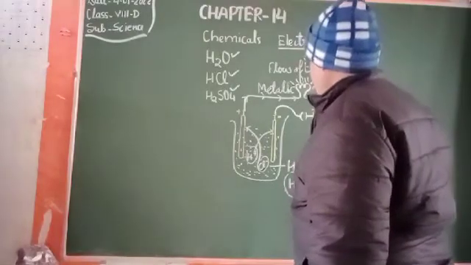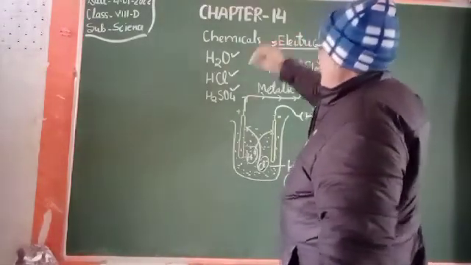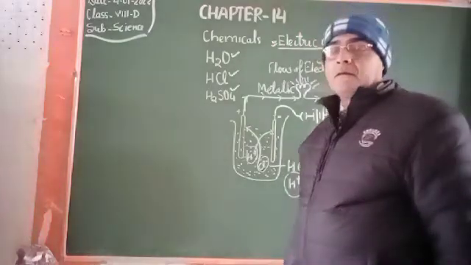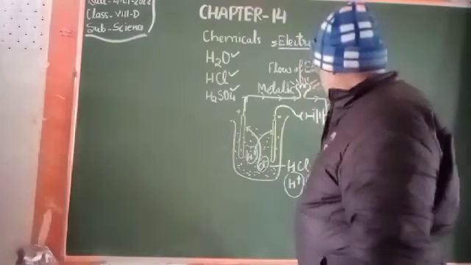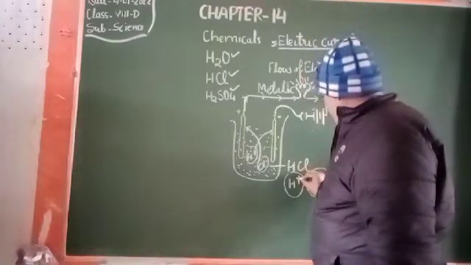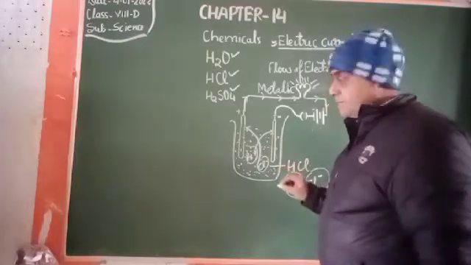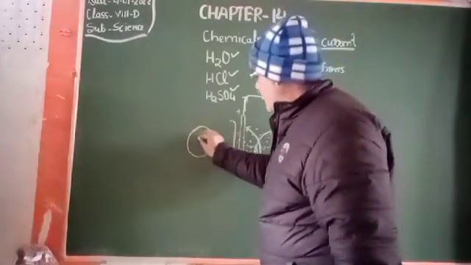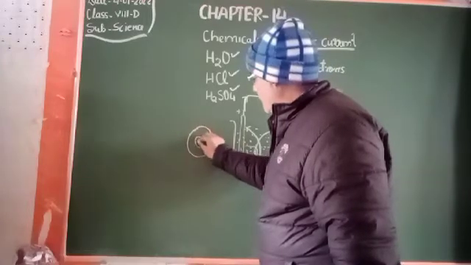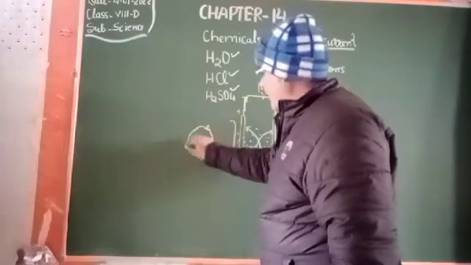So my dear students, I have already told you that the flow of electrons is the electric current. So how will the electron be emitted? See this. The electron will be emitted by the hydrogen losing its electron. Suppose this is the hydrogen atom. It has one proton and one electron in the outer orbit.